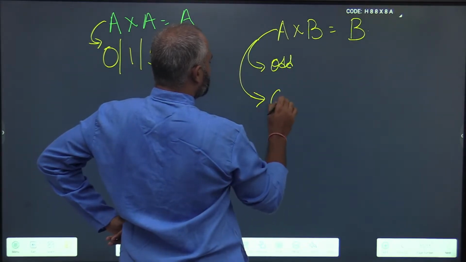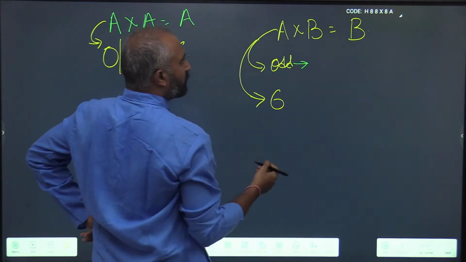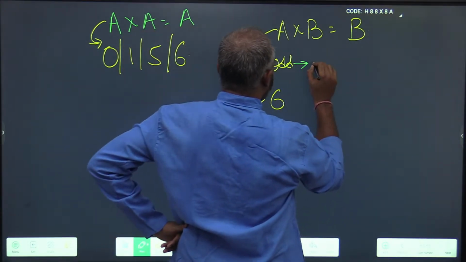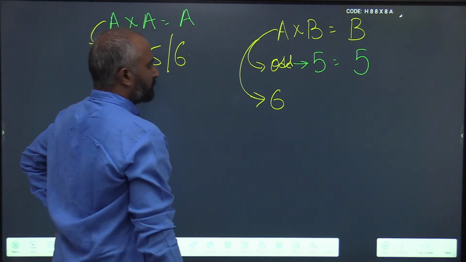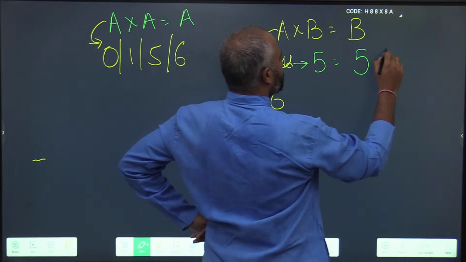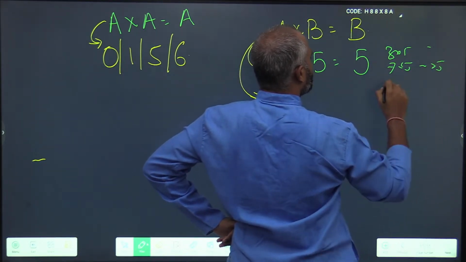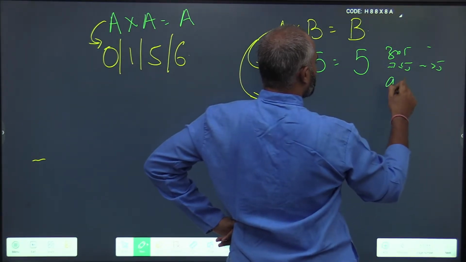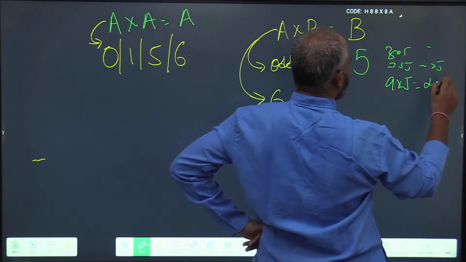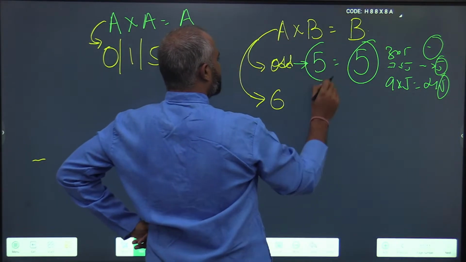In case A is an odd number, your B is 5. Take any example: 3 into 5, 15; 7 into 5, 35; 9 into 5 is 45. In all the cases the resulting digit is 5 and B is 5.